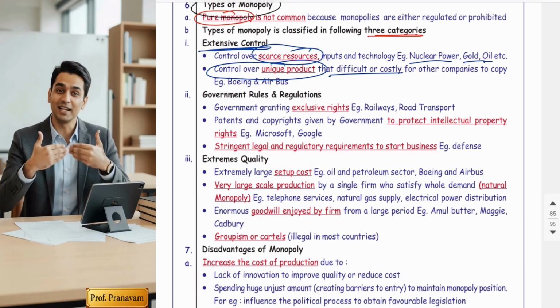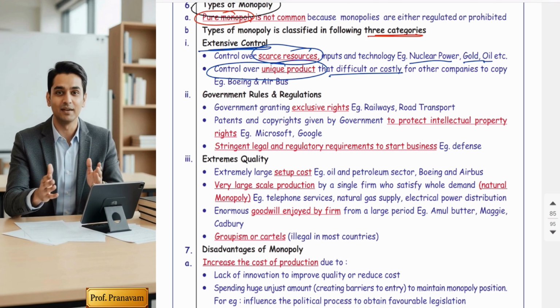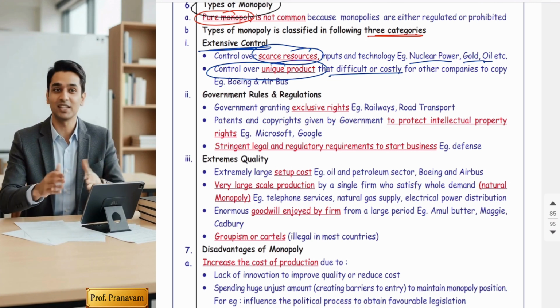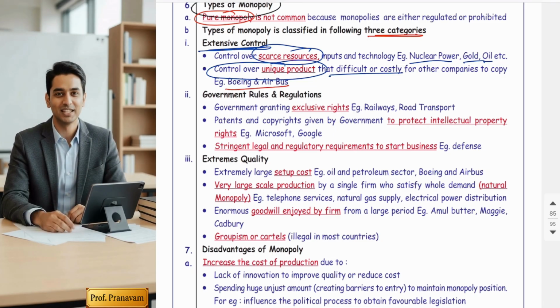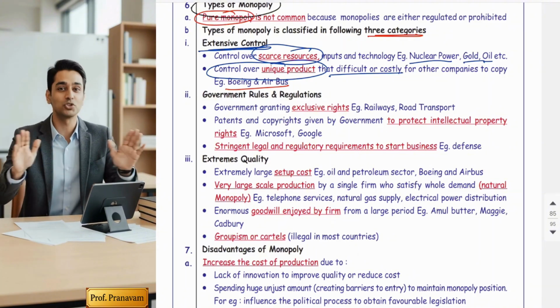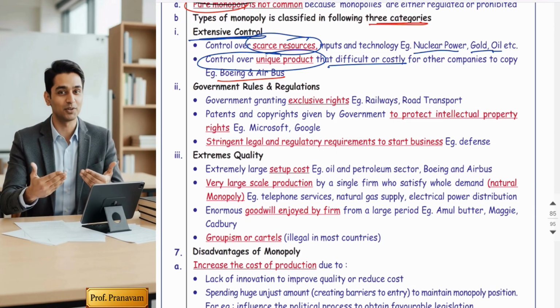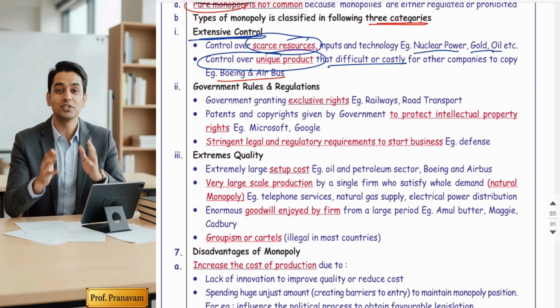and no other sellers can produce it even if they try, or might be they don't know the formula, they don't know the technology, how they are producing. So if anyone invents that unique thing, they enjoy the monopoly. The best example in the world is Boeing and Airbus. These are the two companies making passenger aircraft. It's very difficult for any other company to produce. So for so many years, they've been enjoying monopoly in the entire world.